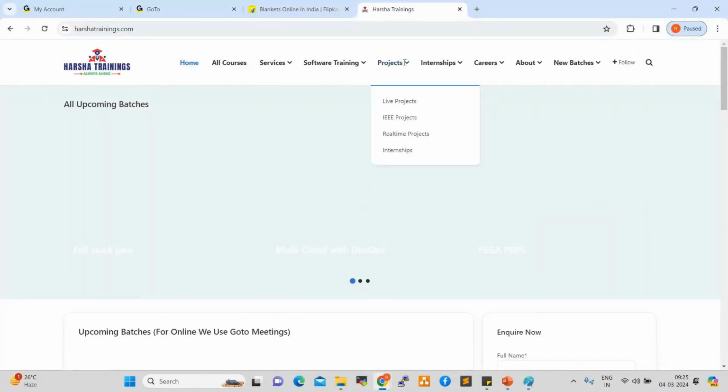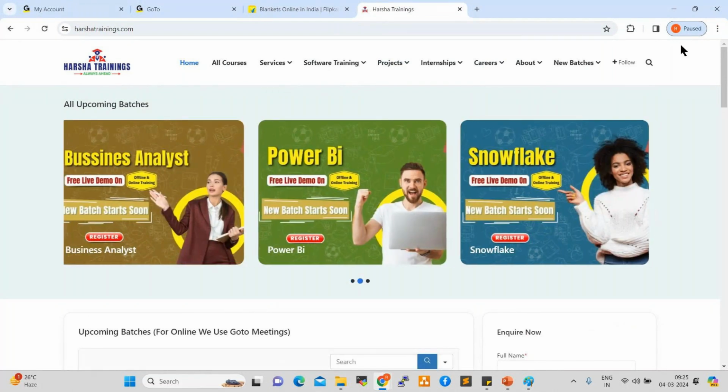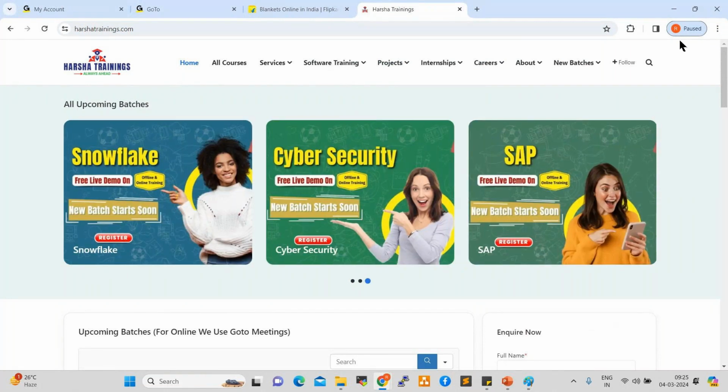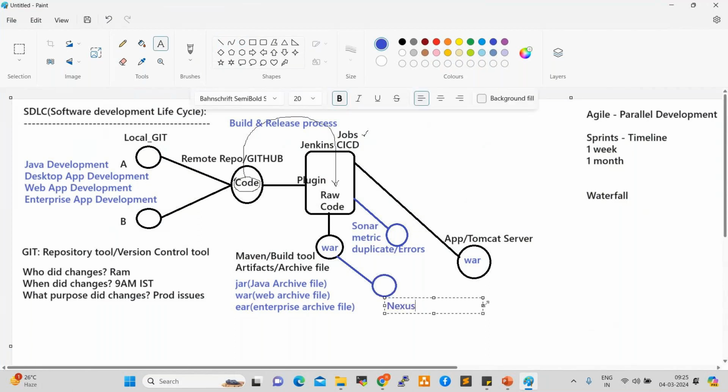harshatrainings.com. This is a non-live application. In live, no need to worry or prepare anything here. In non-live applications, we add one more tool here, which is Nexus. This is the Nexus repo. Whatever war files are generated by Maven, we can store in Nexus. Whenever we have a release, we can push these war files, jar files, to the respective target servers to deploy.